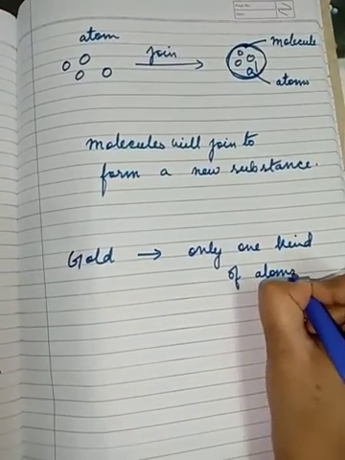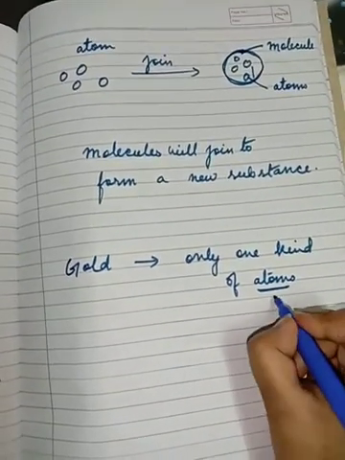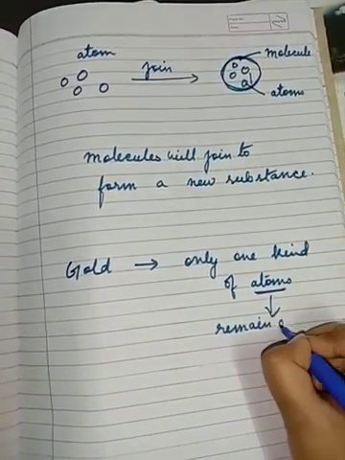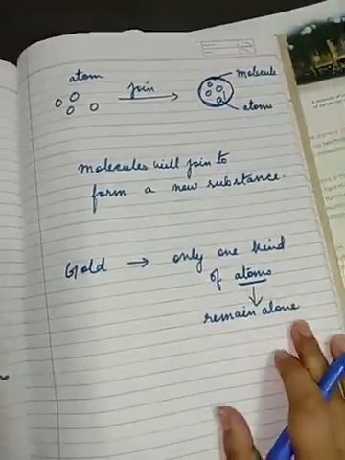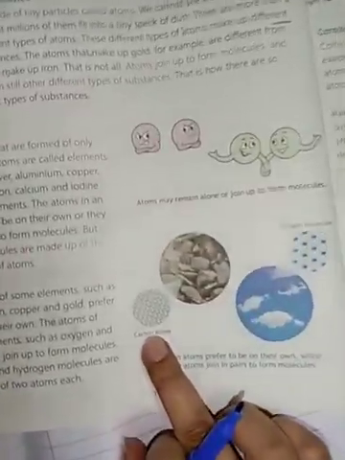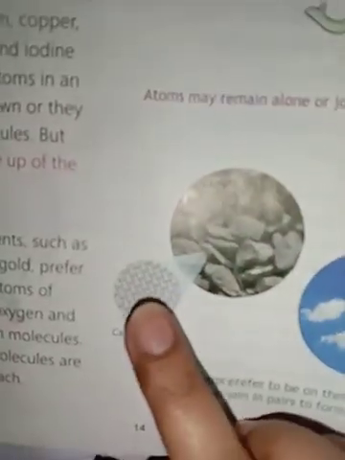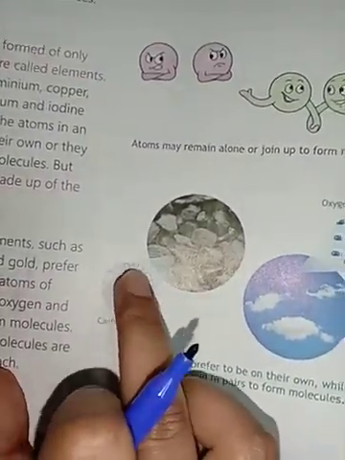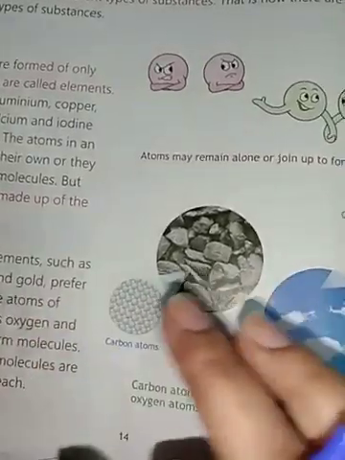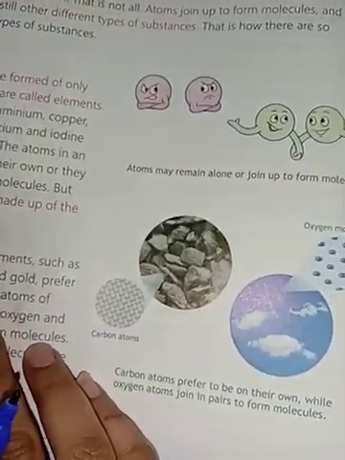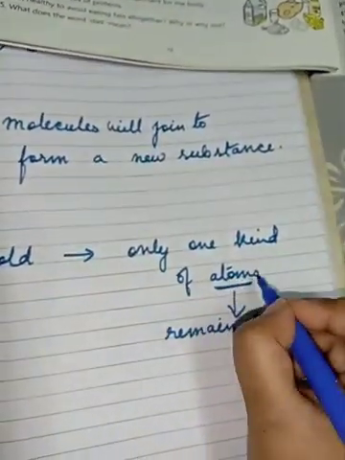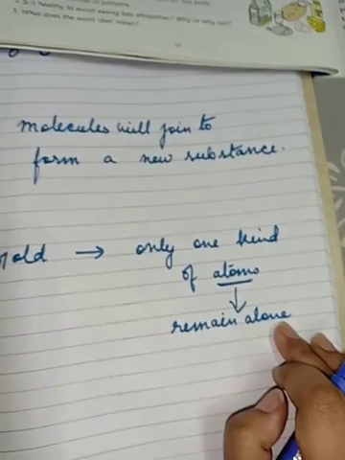They remain on their own, just as it is given in the book. You can see here carbon atoms. The carbon atoms also remain on their own. They exist alone. They do not combine with other atoms. Gold consists of only one kind of atoms, and these atoms remain alone.